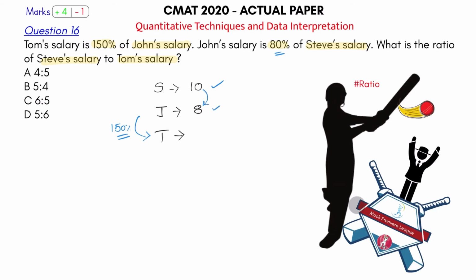And Tom's salary is 150% of John's salary. So John's salary is 8, 150% of 8. So 100% of 8 is 8, 50% of 8 is 4, 8 plus 4 that is equal to 12. So Tom's salary is equal to 12. What is being asked? The ratio of Steve's salary, that is 10, upon Tom's salary, that is 12. That is equal to 2 5s are 10, 2 6s are 12, option number D. Okay, clearly a ball on which you should hit a long 6. One of the easiest questions that you can get in the exam.